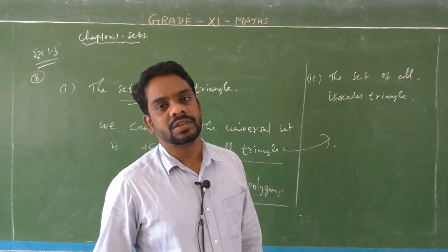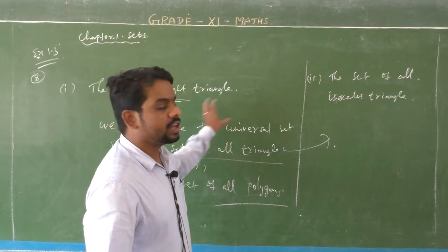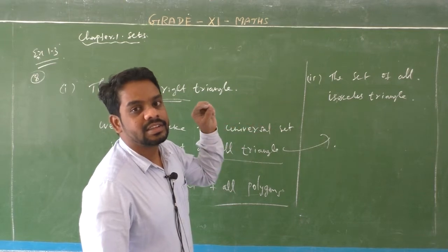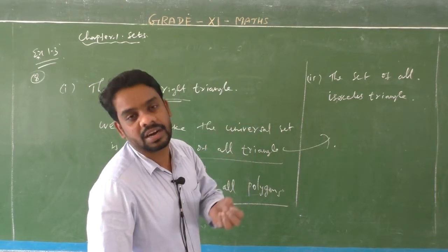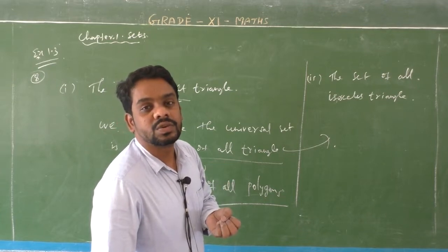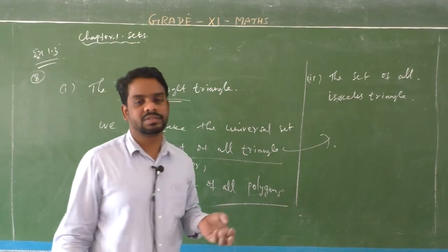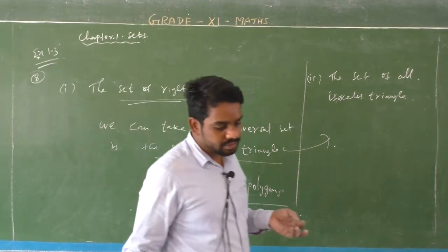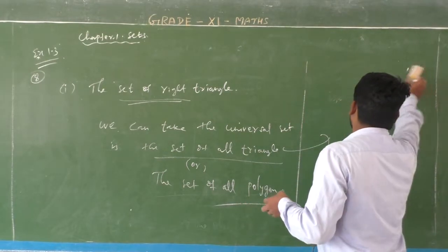Okay, so for both questions the universal set can be the set of all triangles, or the set of all polygons, or the set of all two-dimensional polygons. Okay, right. Next, question number 9.